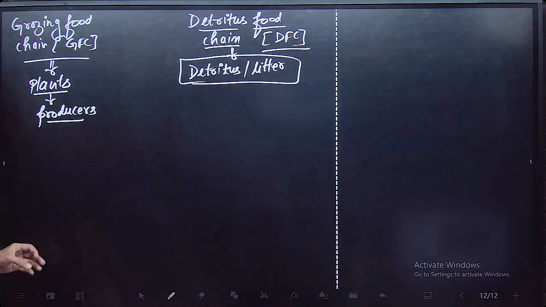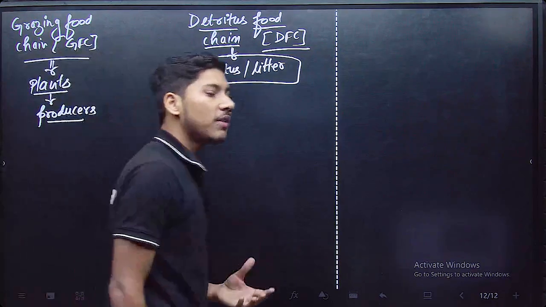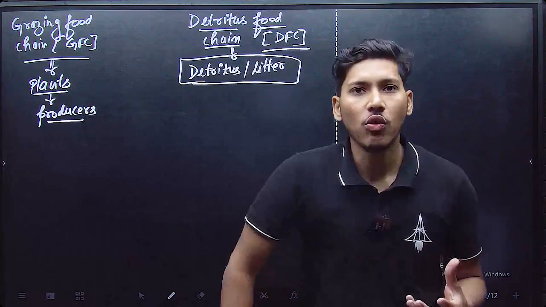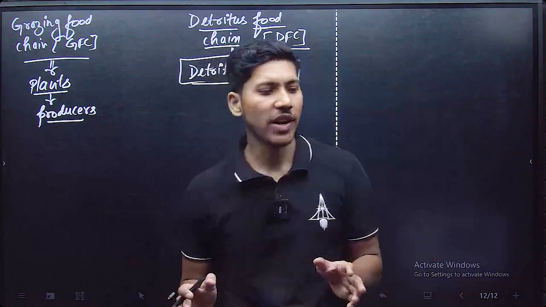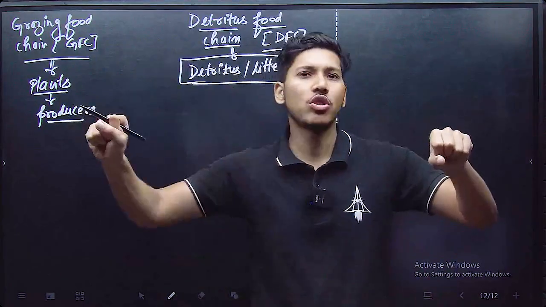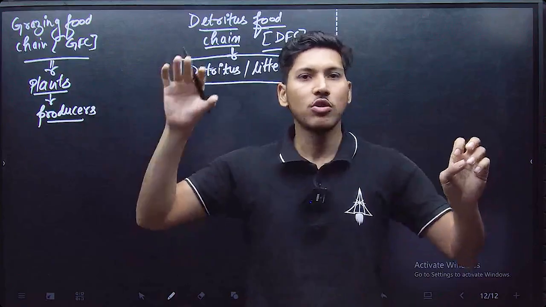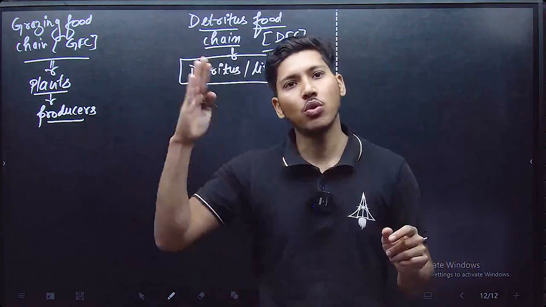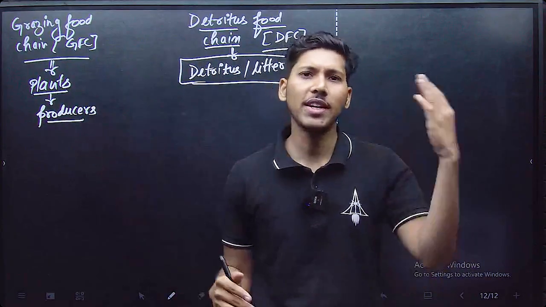Now, if we divide our whole world into two parts, the first is the terrestrial habitat, and the second is the oceanic habitat. So there are two basic ecosystems, the oceanic ecosystem and the terrestrial ecosystem.